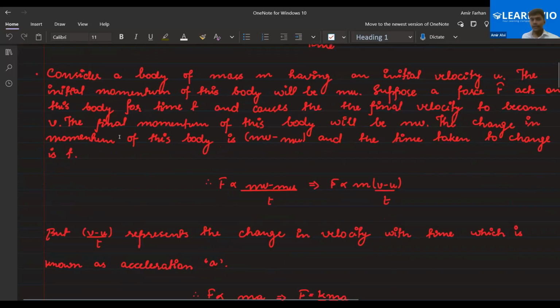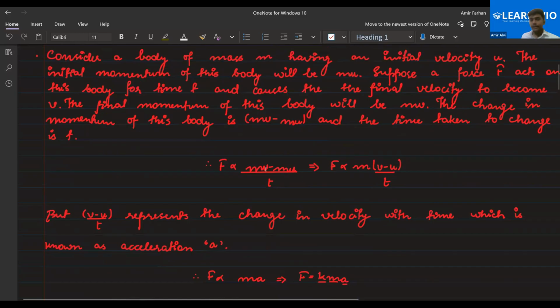So I'm not dictating it; it is basically explaining what u is, what mu is, and what t is. Is this paragraph clear to all of you? Yes, sir. So force is directly proportional to the change in momentum. Change in momentum is final momentum minus initial momentum. Whenever we have to find the change, we subtract the final minus the initial. Am I right or not?